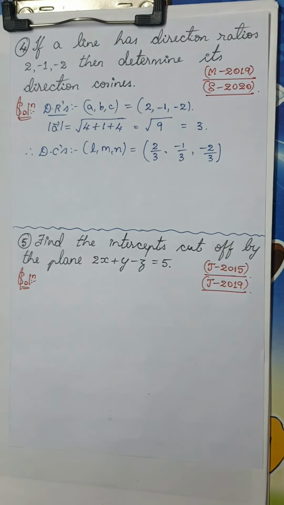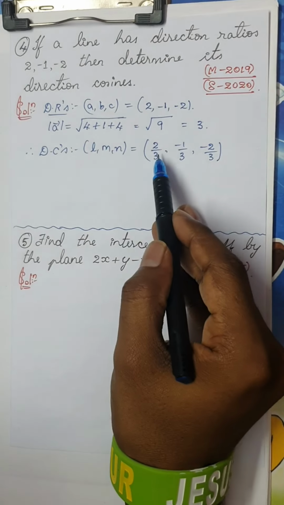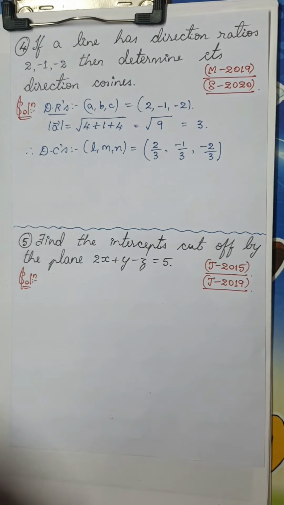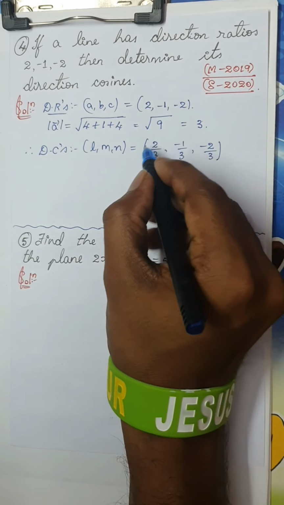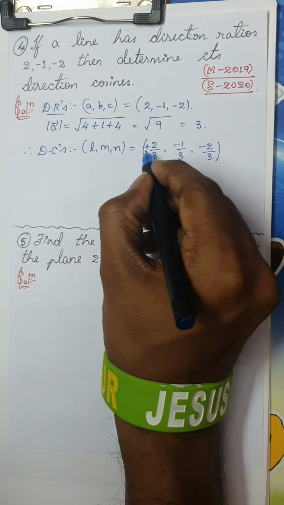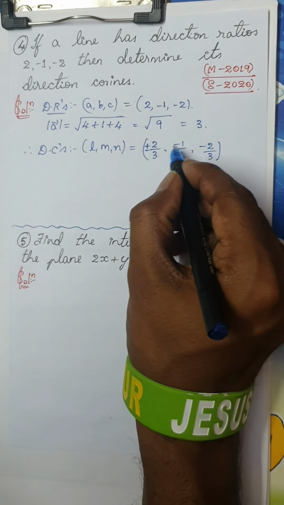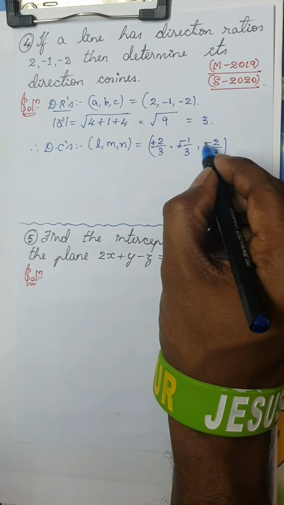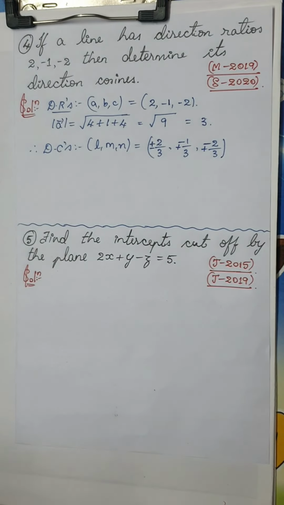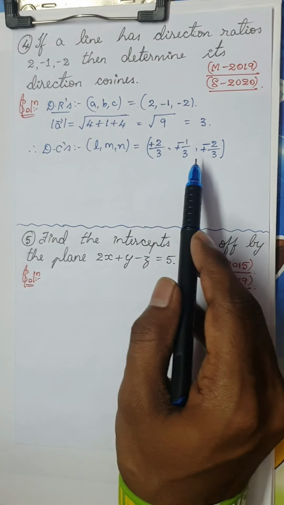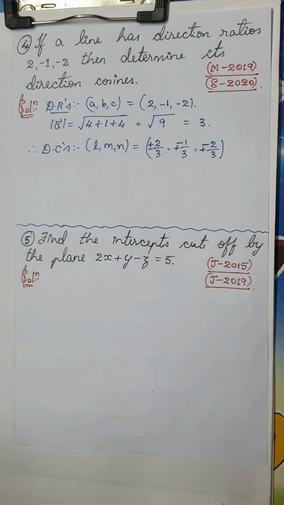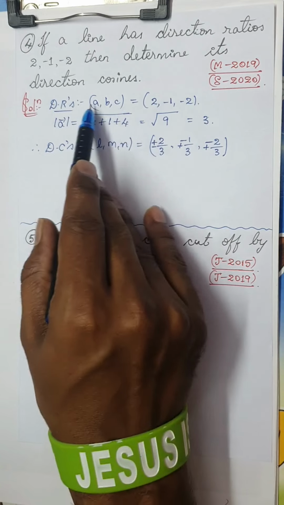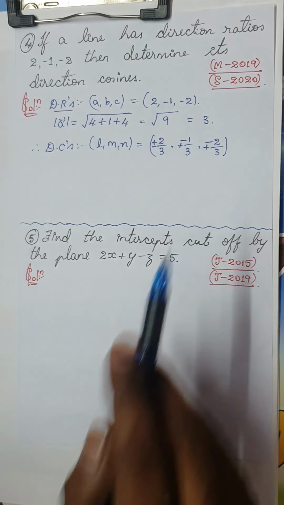In vectors, what you did is you had to actually divide this. But in 3-dimensional geometry, remember students, you can also write the direction cosines with plus or minus. So plus or minus 2 by 3, plus or minus 1 by 3 and plus or minus 2 by 3. Means you can have both the pairs of direction cosines. Are you following? So direction cosines are always plus or minus A by magnitude A, B by magnitude A, C by magnitude A.